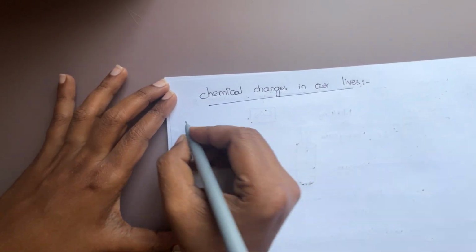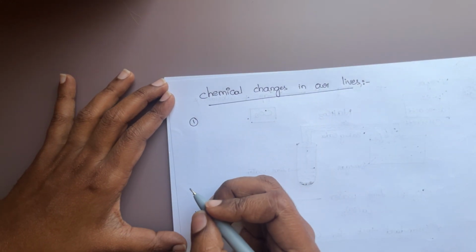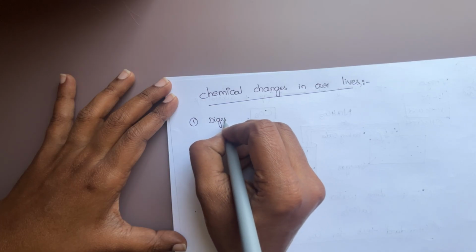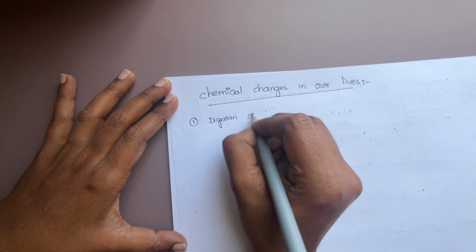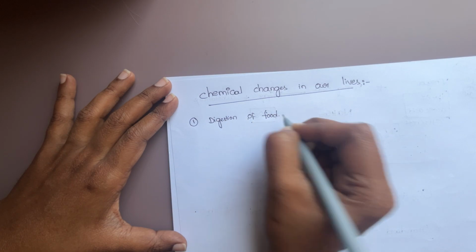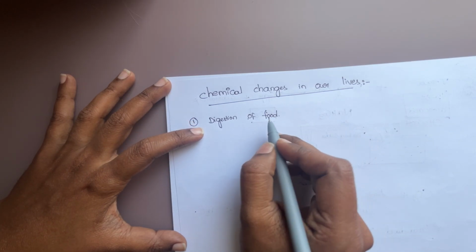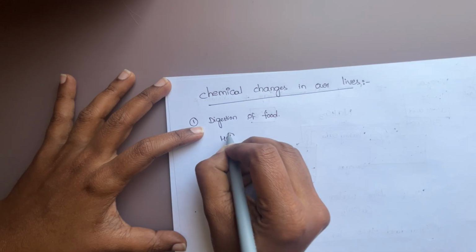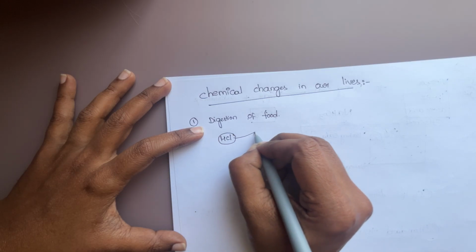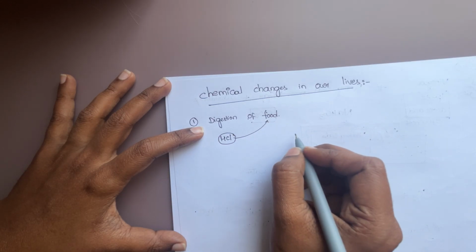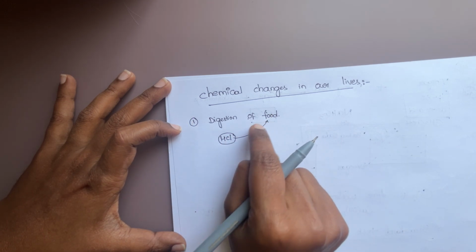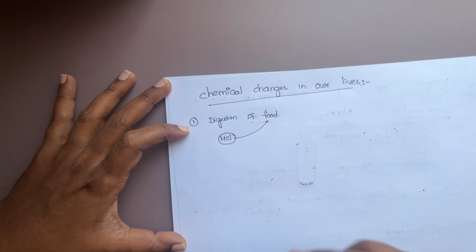Let us see the first one. So what is the first one? Digestion of food. Now tell me, is digestion of food a chemical change or not? It is a chemical change. Why? Because during digestion, our stomach contains HCl. It reacts with the food and forms carbohydrates which will give energy to the body. So there is a change in the substance. That's why this is a chemical change.